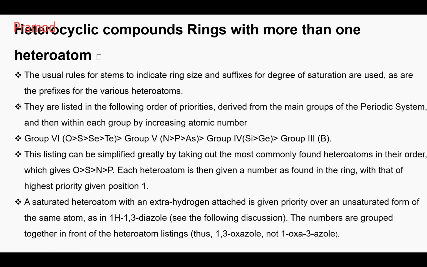Next. They are listed in the following order of priority, derived from the main groups of the periodic system and then within each group by increasing atomic number. So group 6 has what? Oxygen, sulfur, selenium, and tellurium. That's why the priority is more for oxygen, followed by sulfur.